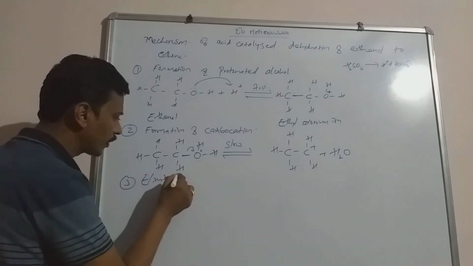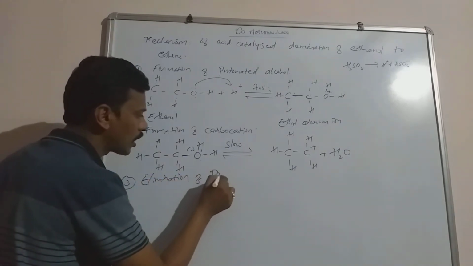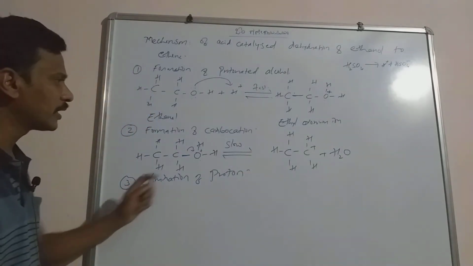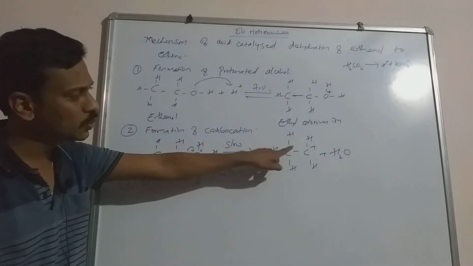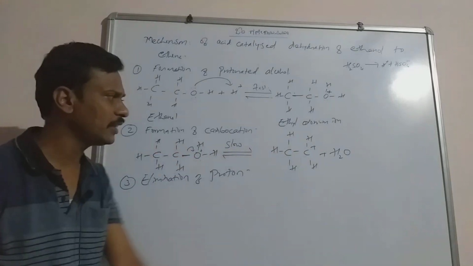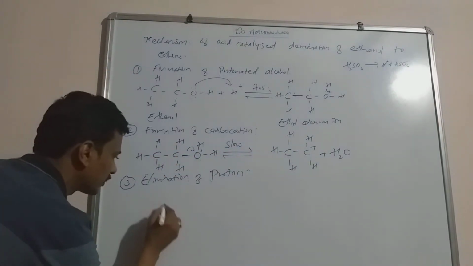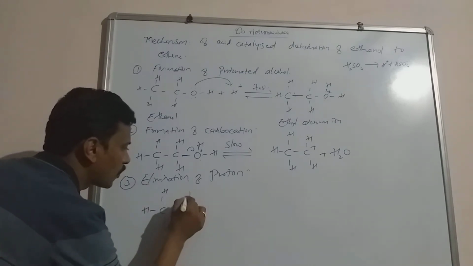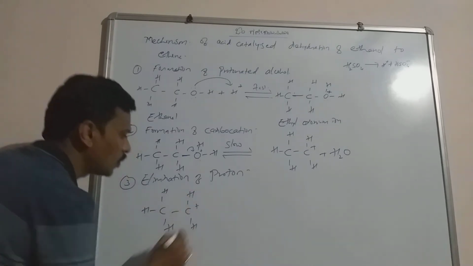Elimination of proton. Here the carbocation loses the proton to form the stable alkene. This is a very simple step of the reaction, and here the carbocation is going to lose a proton.